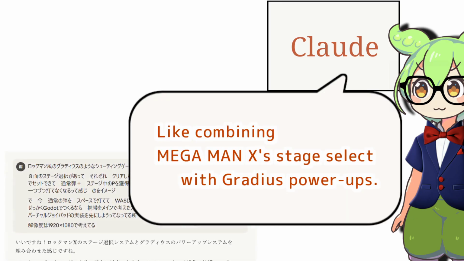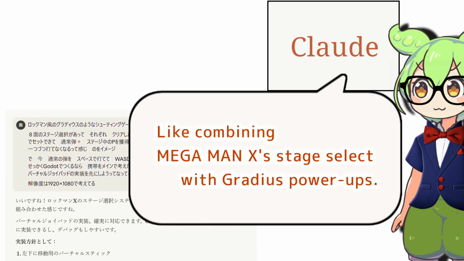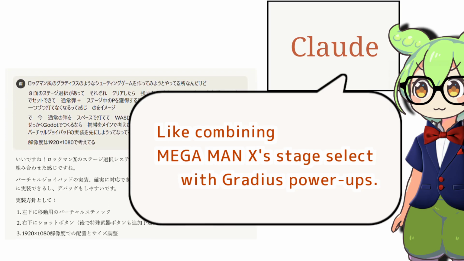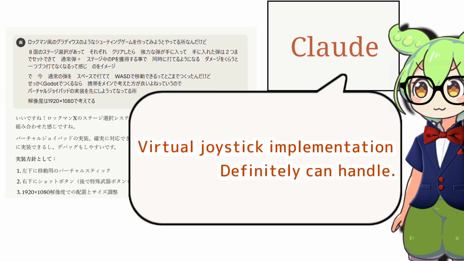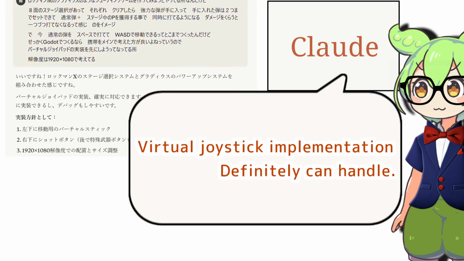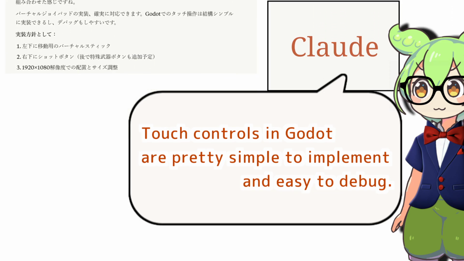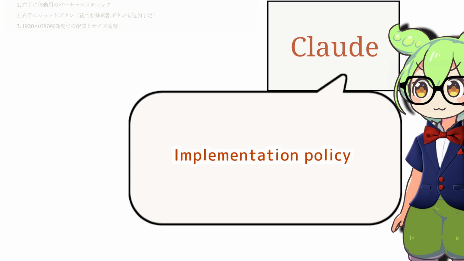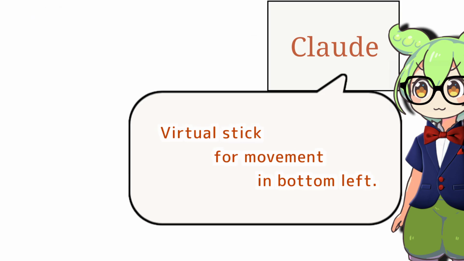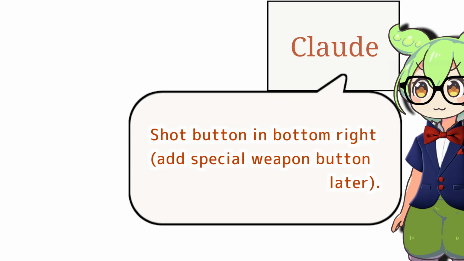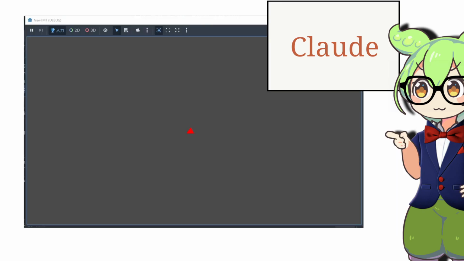Nice! Like combining Mega Man X's stage select with Gradius power-ups. Virtual joystick implementation can definitely be handled. Touch controls in Godot are pretty simple to implement and easy to debug. Implementation policy: virtual stick for movement in the bottom left, shot button in the bottom right, and add a special weapon button later.